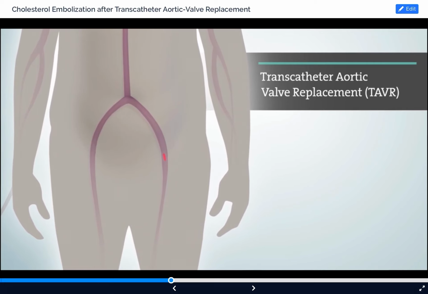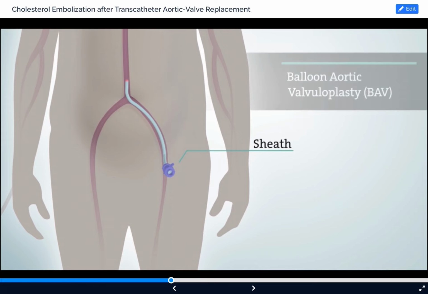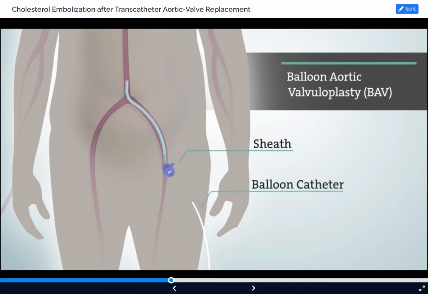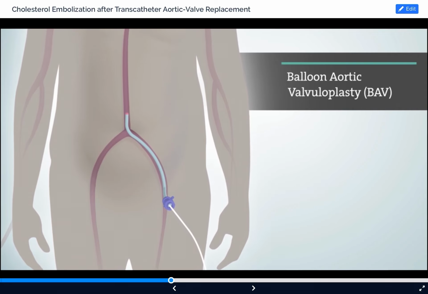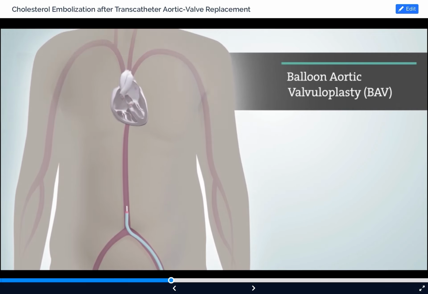So the procedure starts with numbing both groins. We put lidocaine under the skin, and that prevents the patient from having pain. The patient will be under light sedation, and we will insert catheters. Catheters are plastic tubes that allow us to inject contrast or advance devices through them into the heart. We will then advance in an aortic valve bioprosthesis.